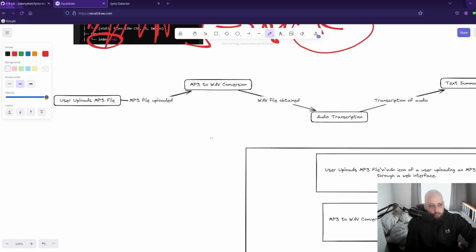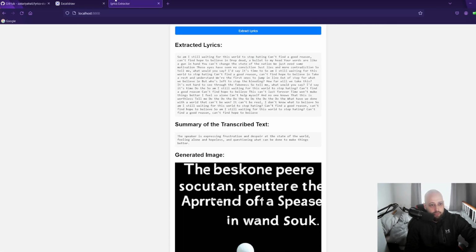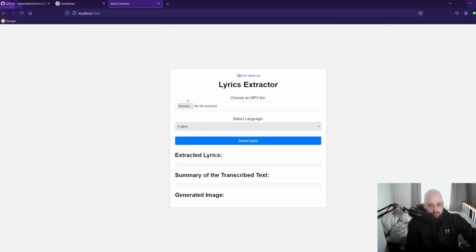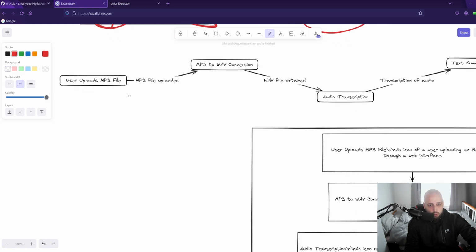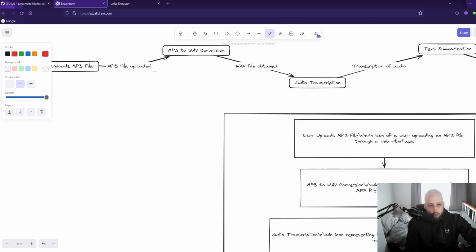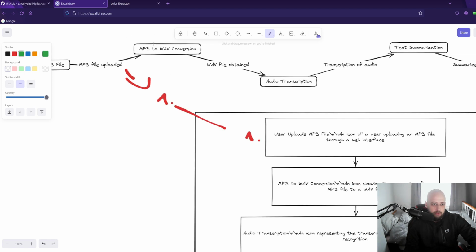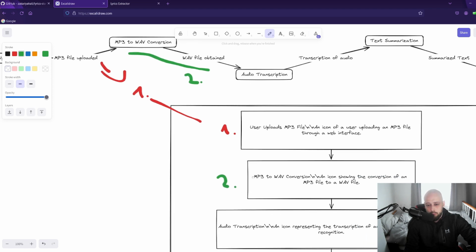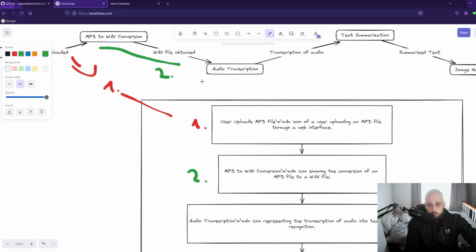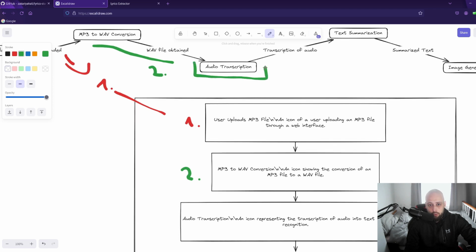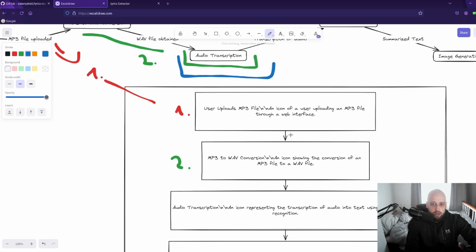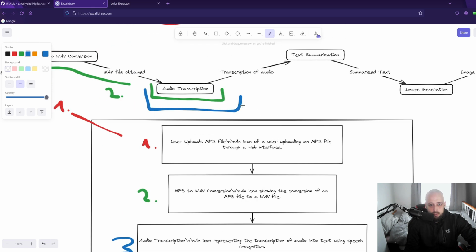So on a high level, what will happen is, you saw with the front end, the user has the option to use a file. So the user uploads an .mp3 file. Once this particular event happens, so this is matched with this, we initiate the conversion of an mp3 file into WAV. So this particular line here, we will call, let's say, event number 2. Once that is completed, we initiate our audio transcription. This is us extracting the lyrics and providing them back to the user. So let's say this is our step number 3 here.